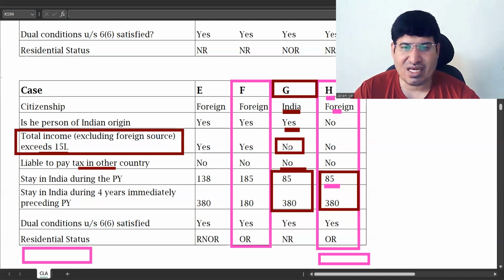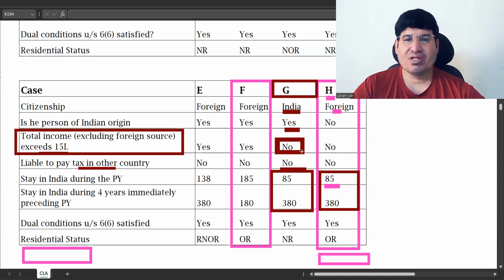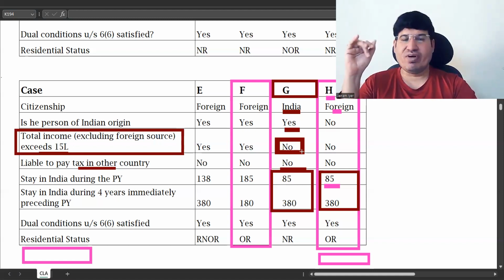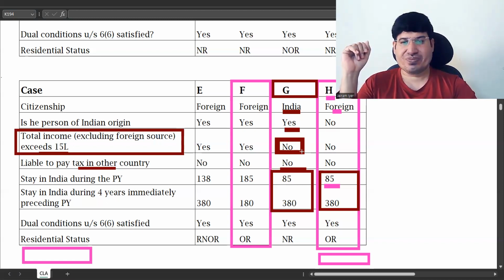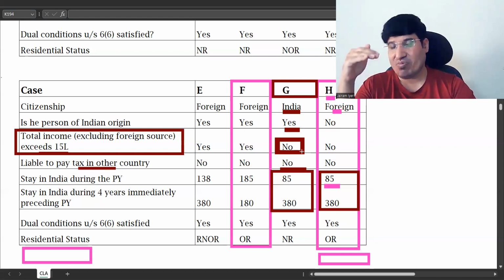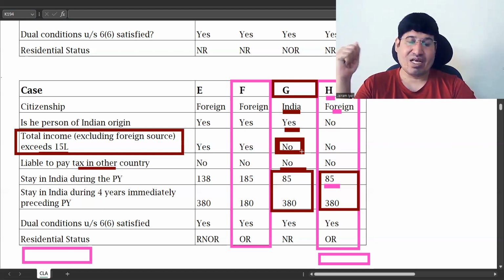They are saying it does not exceed. So it is within 15 lakhs. When it is up to 15 lakhs, what happens in assumption B? When total income is up to 15 lakhs, that was the second point. What happens is your second basic condition gets cut off.